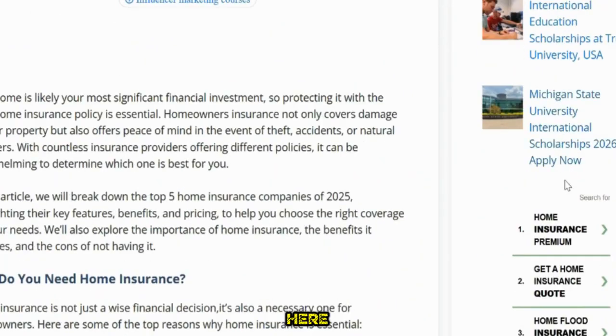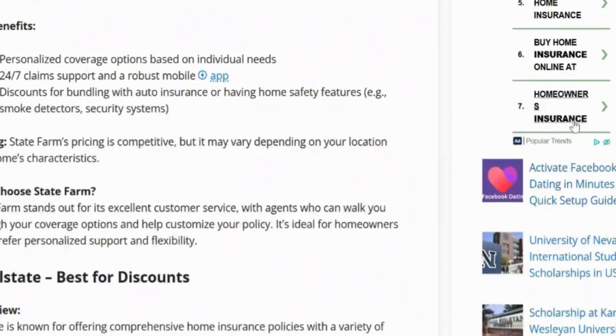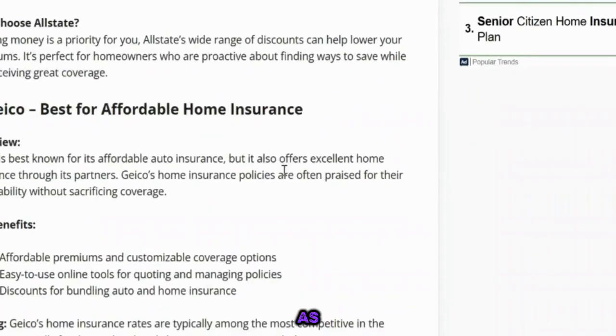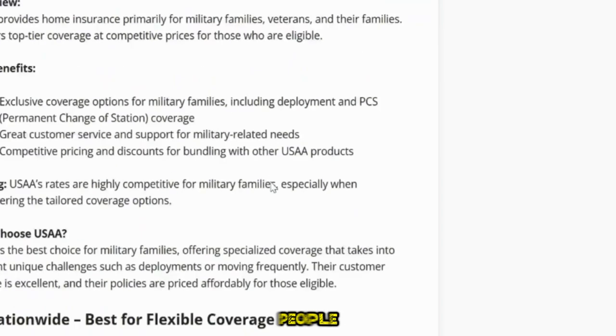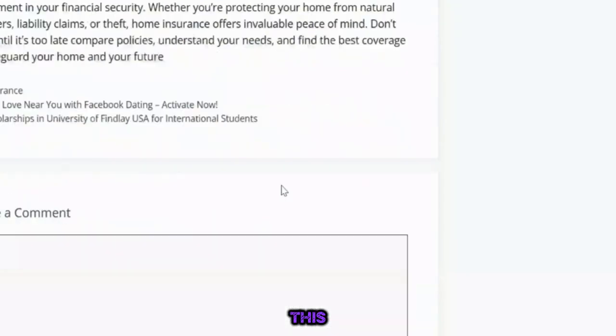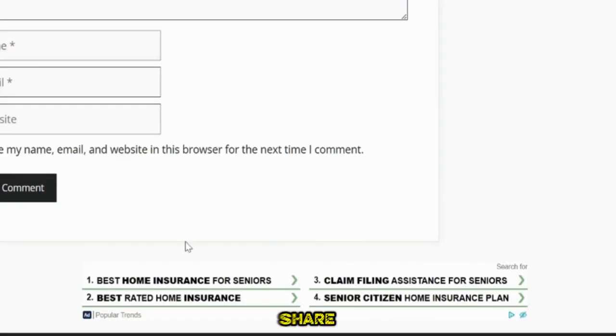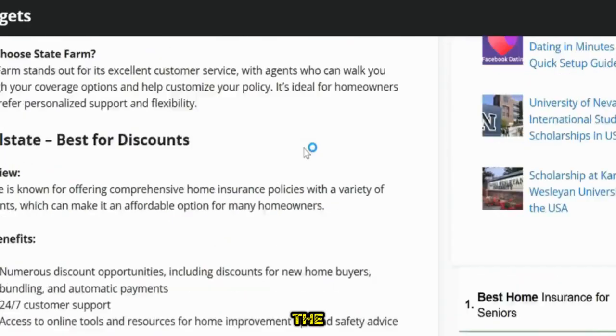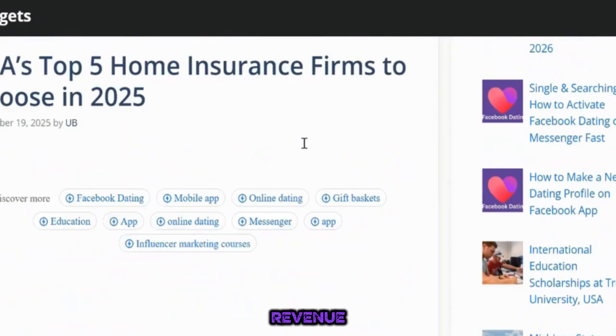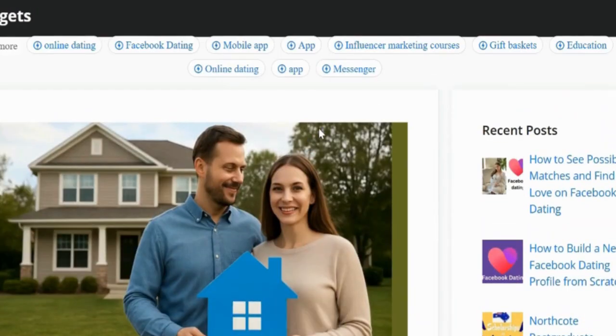Everything here from here, they are adverts. So you can see those are the adverts. And as people are viewing it, look at these are adverts. As people are seeing this being paid, we share it. We share whatever the advertisers are paid for. We share the revenue. Okay, so that is how it works.